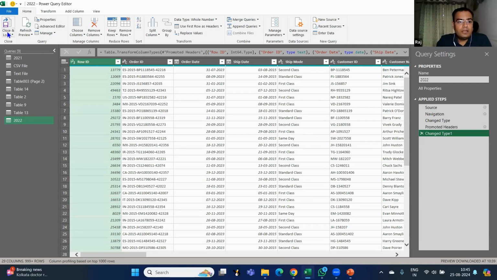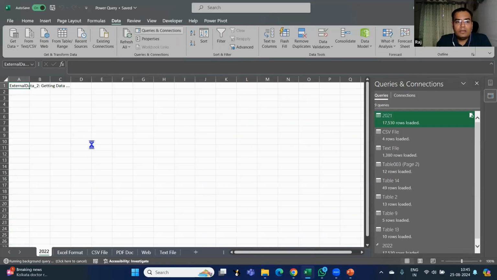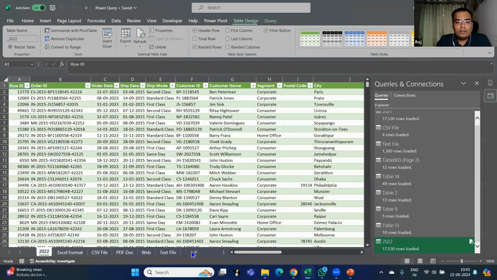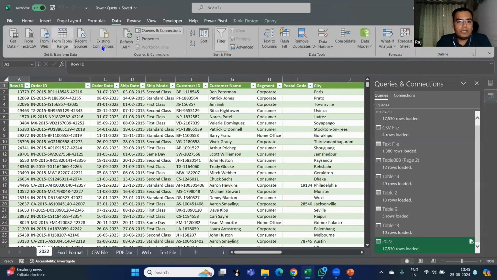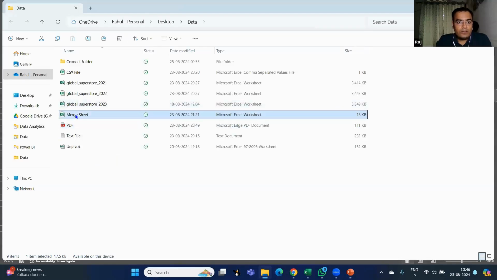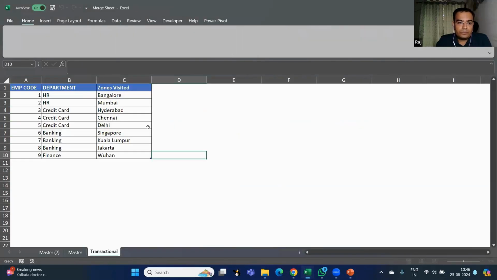Let me just come out of it and let me add some relevant data so that you can understand it better. Let me just show you first. So this is the merge sheet. Merge sheet is data that I have.